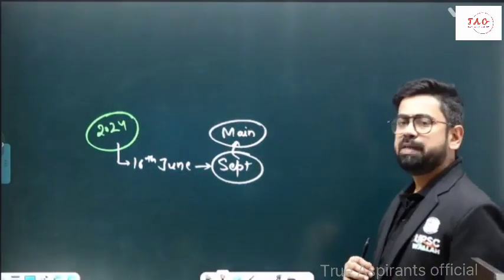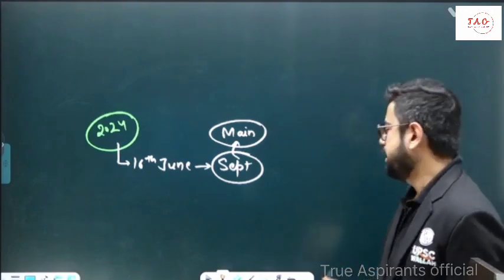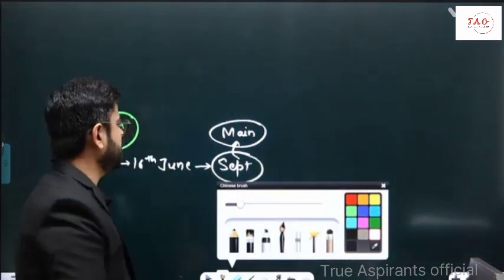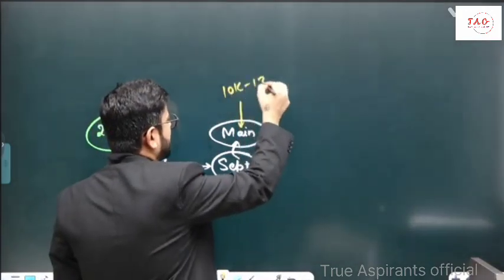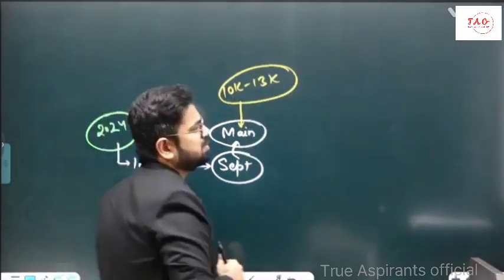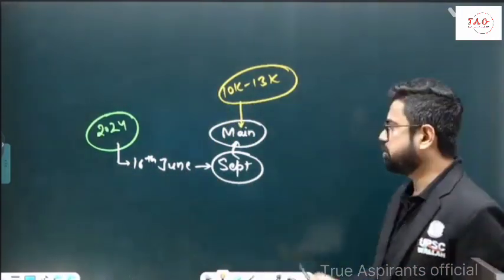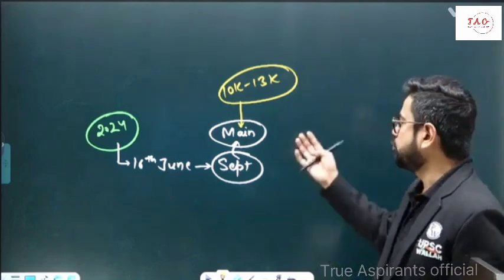Now the number of people who get selected for the main examination, or who qualify prelims, again depends upon the vacancy, but roughly you can say this will vary from 10,000 to 13,000. Right, if there are more vacancies, then there will be more aspirants qualifying the prelims examination. If it is less, then accordingly. So now the main examination.